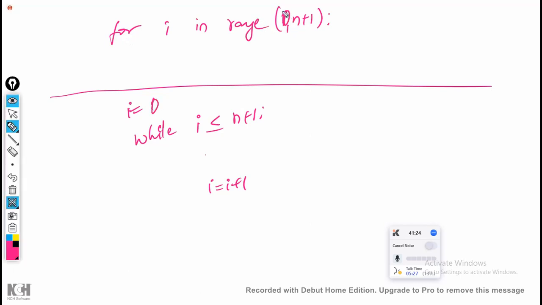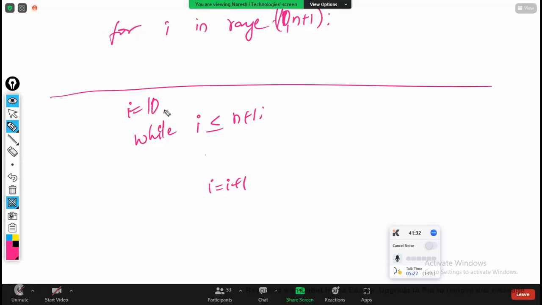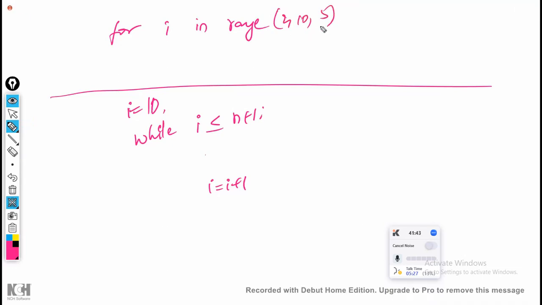Now, for the range function, for example, if you are starting with 0, start with 0. If you are starting with 10, initialize with 10. Whatever the number is, write the number here. The starting point you write here. And range by default has an increment of plus 1. So for example, you are writing range from 2 to 10 with an increment of 5. Assume this is the case.